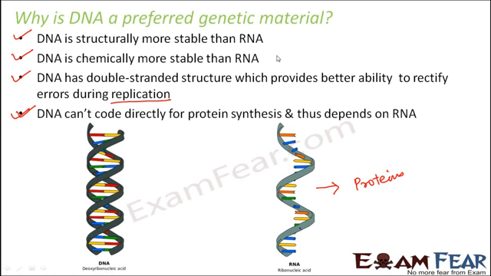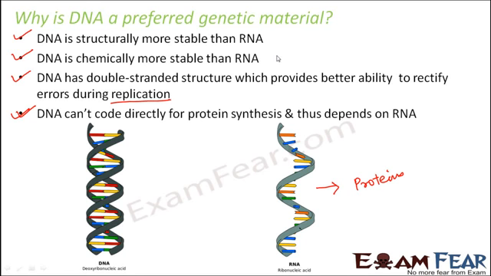So similarly, for storage, you need a more stable place. And out of DNA and RNA, DNA is more stable. So DNA is good for storage of the genetic material. But when it comes to transmission, what do we mean by transmission? Transmission means expressing the genetic traits. Now, whatever information is stored in DNA, you need to express it. How will you express it? By synthesizing proteins. Because once you synthesize the proteins, the traits will get expressed.